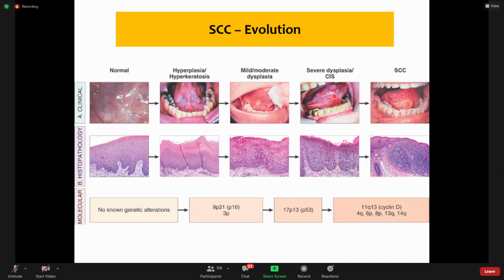The only difference between carcinoma in situ and severe dysplasia is that dysplastic cells are limited by the basement membrane. When these cells penetrate this basement membrane, this is squamous cell carcinoma.